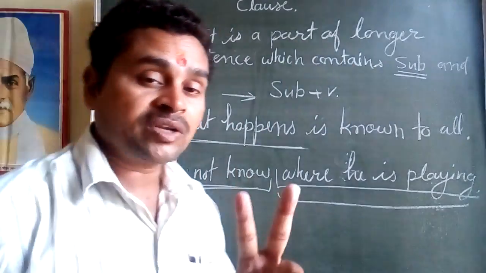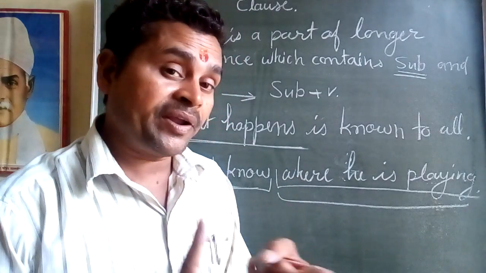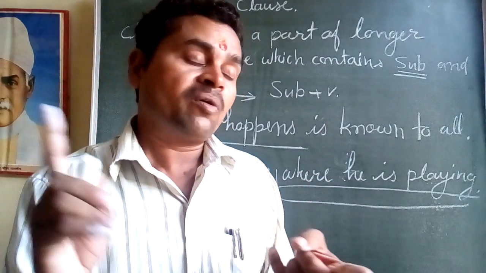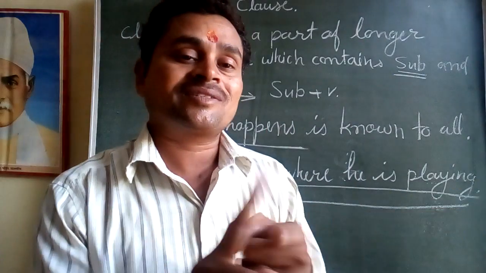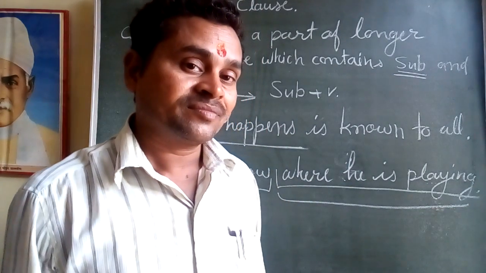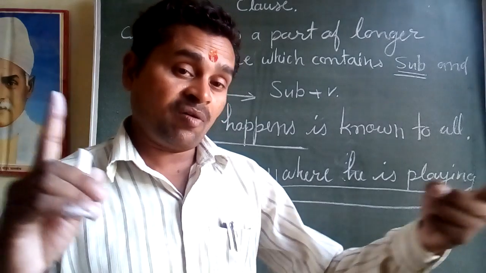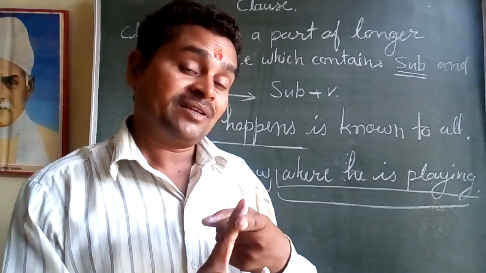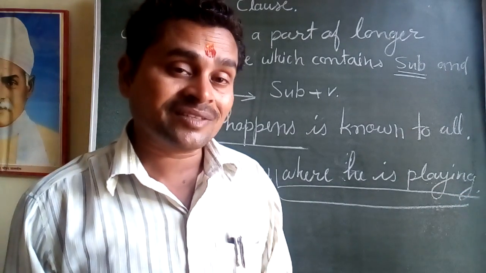There are two sentences, meaning the joining of two words or joining of two sentences. Joining of two sentences is called the combination of sentences.